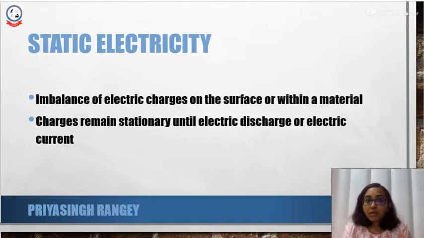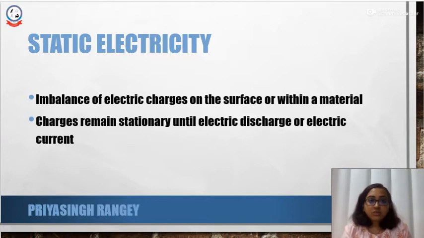This is very important: the charges are going to remain stationary. There is an imbalance of electric charge on the surface or inside the material, and this charge is going to remain stationary. Till what point? It is going to remain stationary until there is an electric discharge or an electric current. So these are the properties of static electricity.